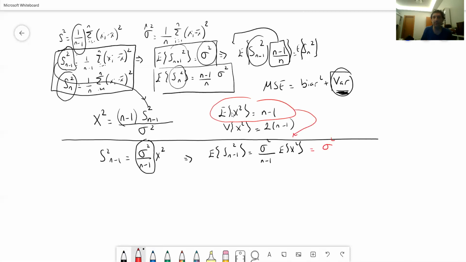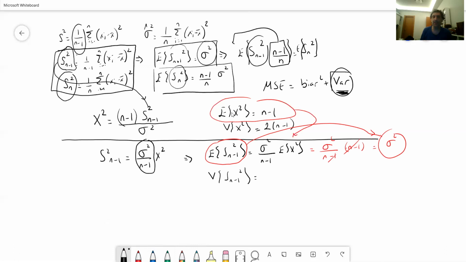The result is sigma squared over n minus 1 times n minus 1. These cancel, and we again show that the expected value of our sample variance is equal to the population variance. That's great. Now let's derive the variance of this component.